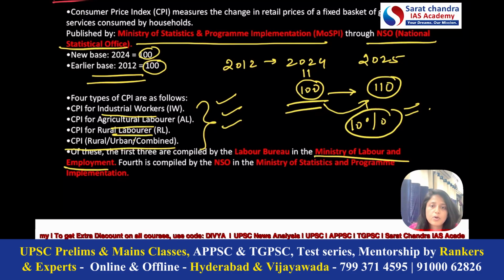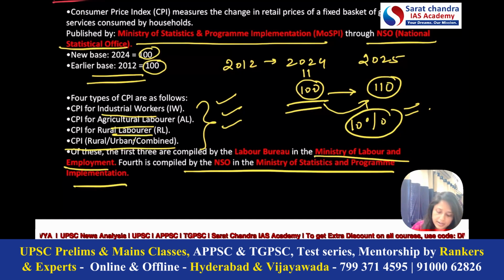The first three CPIs, that is industrial workers, agricultural laborers, and rural laborers, are released by the Labor Bureau, which comes under the Ministry of Labor and Employment. This is very important. And the last one is released by the National Statistical Office, which comes under MOSPI. So these things are very important here.